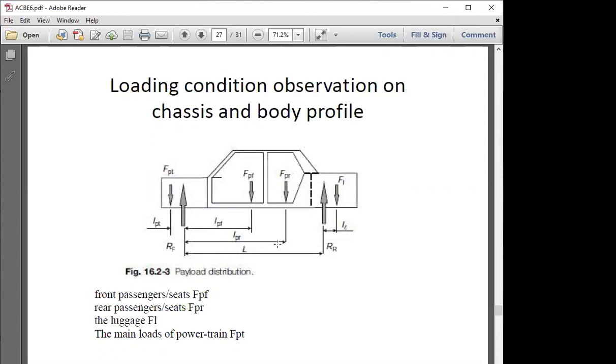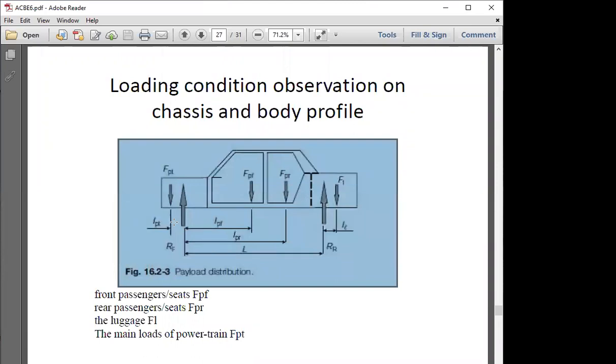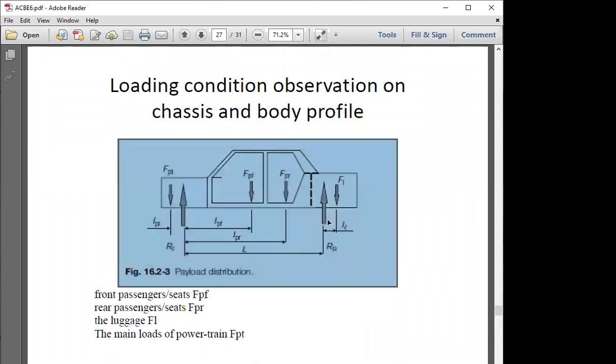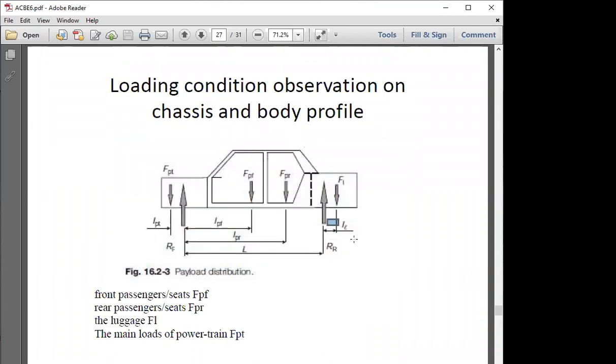LPF is the distance between the passengers at front and the hinge region. This distance is going to be called LPT, the powertrain length from the hinge region. This is going to be LL, the luggage length from the hinge region. So this is the general loading diagram that you should understand. Now we have just 1 minute left.